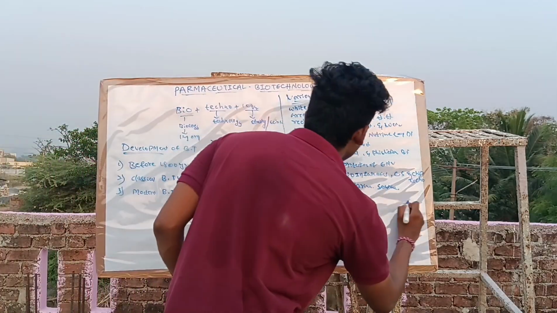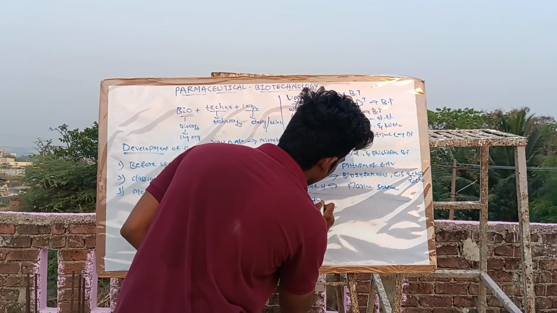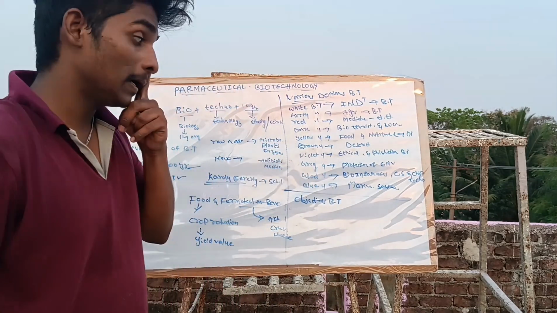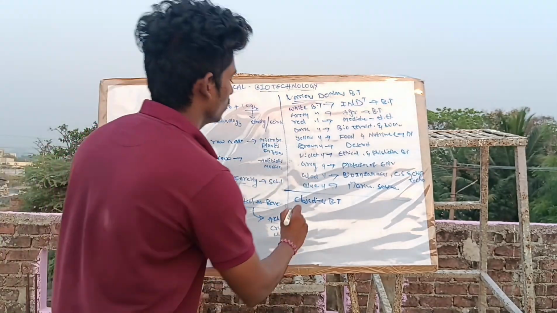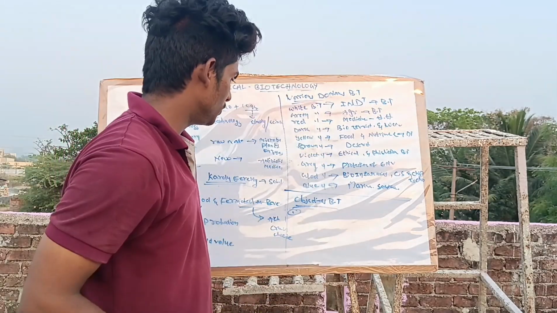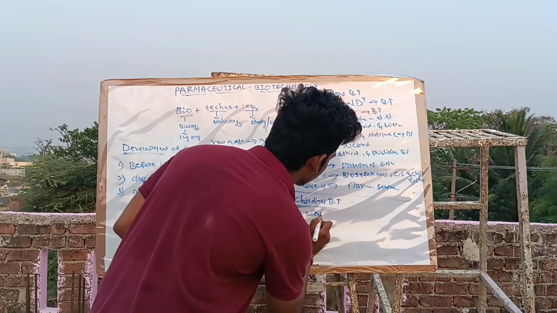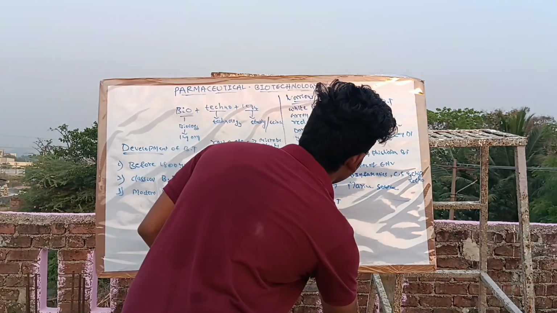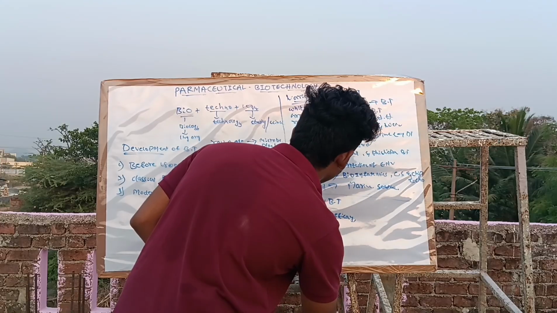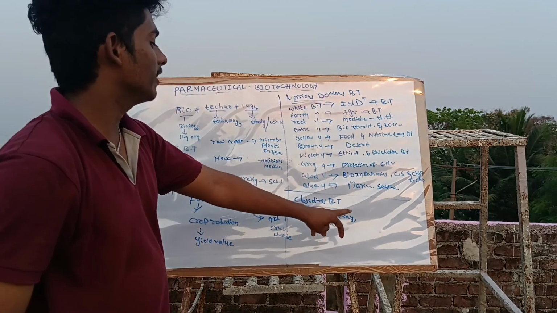Next, objectives. What are the objectives of biotechnology? The objectives are to produce safe, effective and economical drugs.